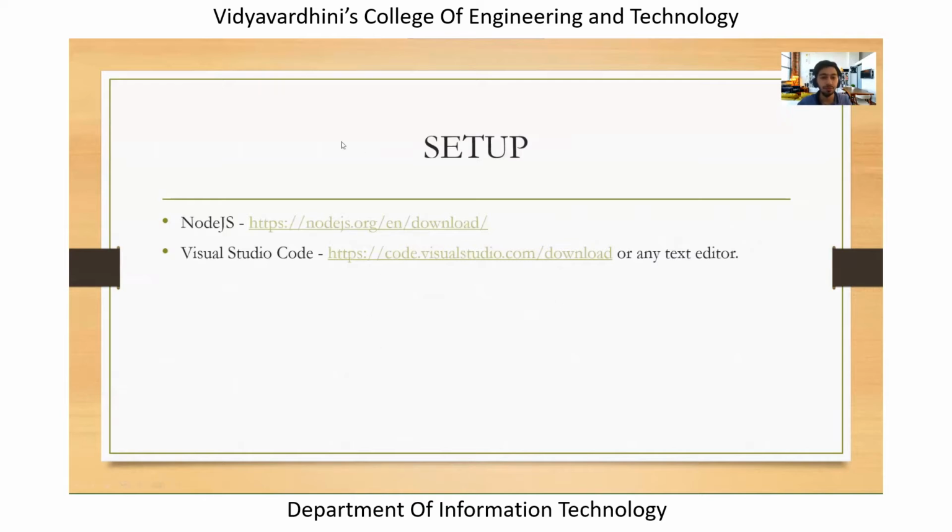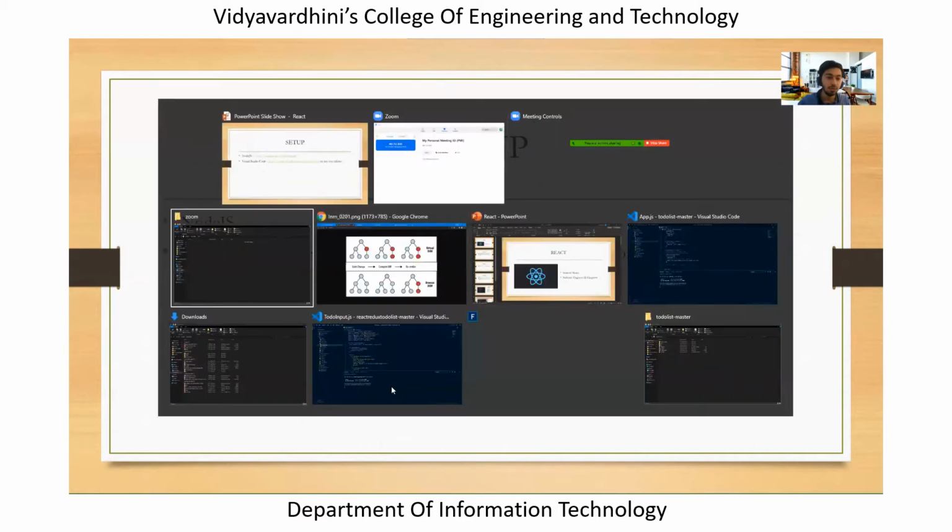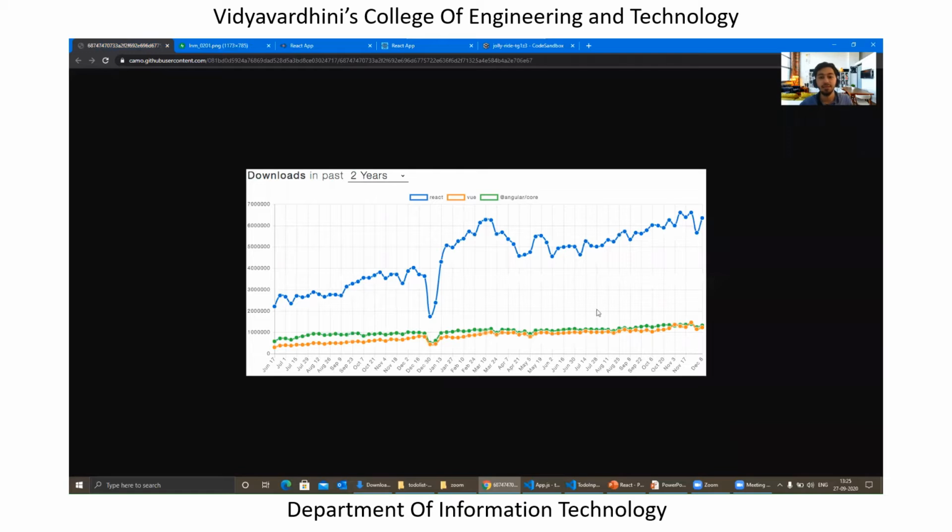Apart from that, we'll take a look at the setup, like what you need for this session and what you need to get started with React. But before that, let's take a look at this diagram, the main answer to the question: why should we learn React? Over here, you can see that the growth of React has significantly increased over the past 2 years, until December 2019.